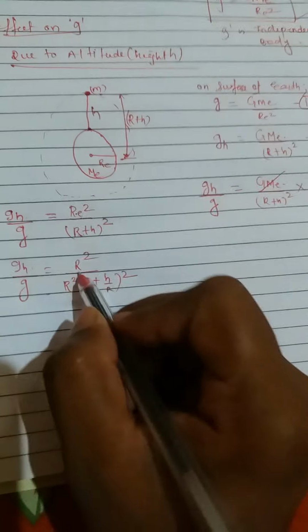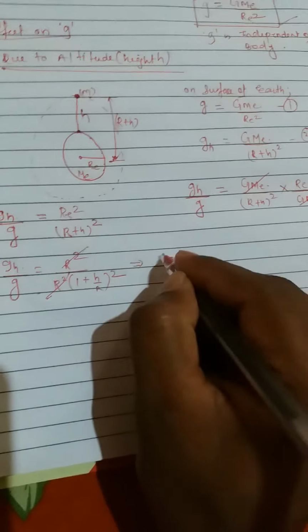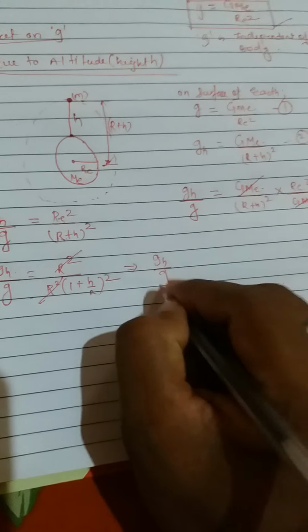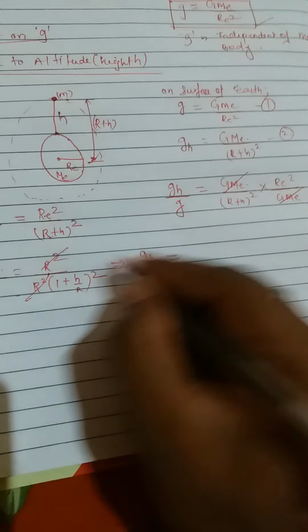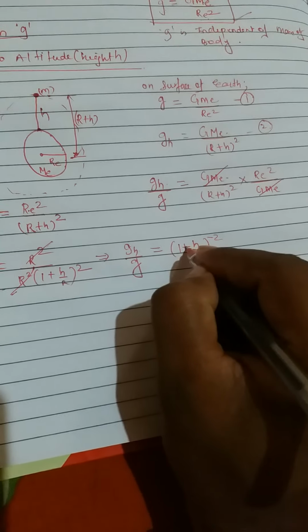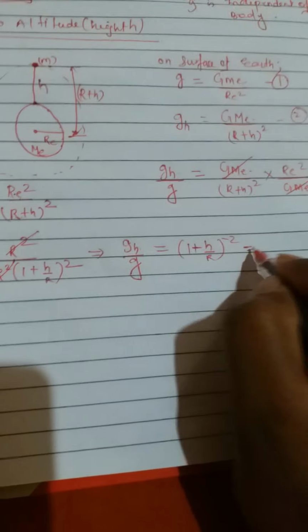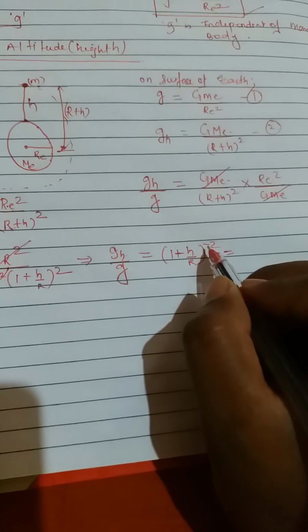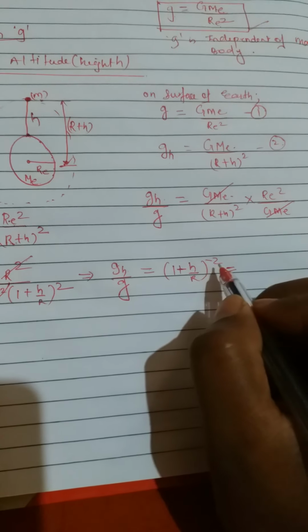Now you see this R square will get cancelled. You will be getting gh by g is equal to, take this term to the numerator, so it will be (1 plus h by R) to the power minus 2. Now as this power is minus 2, we can solve this by binomial expansion.